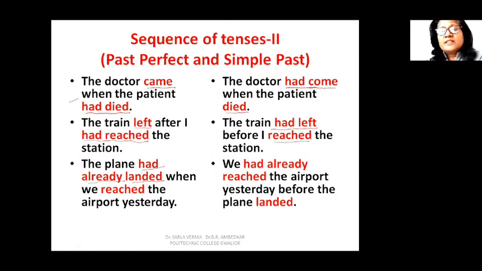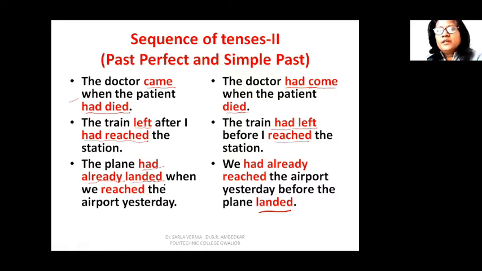We had already reached the airport means we reached the airport before the plane had landed. And here the plane had already landed when we reached the airport yesterday. So the meaning changes. In one case, you have reached earlier than the plane, and in the other sentence, the plane had already landed before you reached the airport. So in this way, to show the sequence of tenses, you can use past perfect tense and simple past tense.